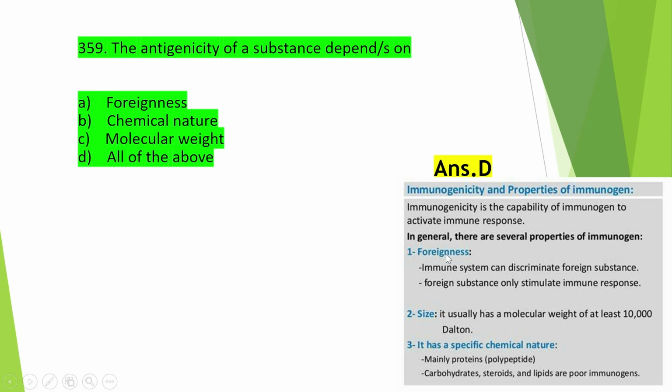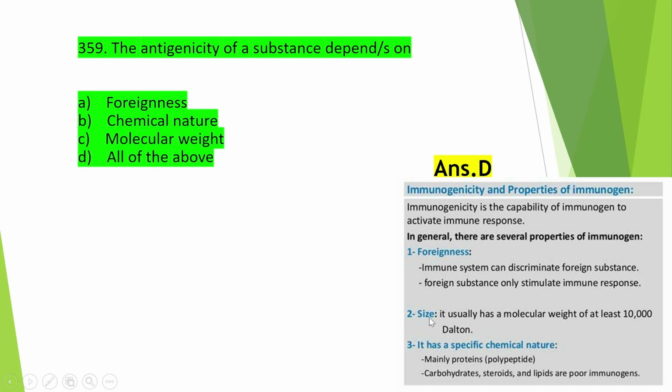Antigenicity, or immunogenicity, is the capability of an immunogen to activate an immune response. Okay. And foreignness means the immune system can discriminate foreign substances. Only foreign substances stimulate an immune response.